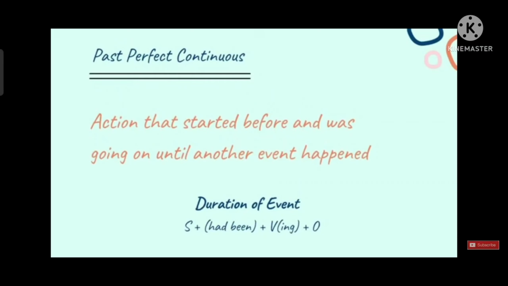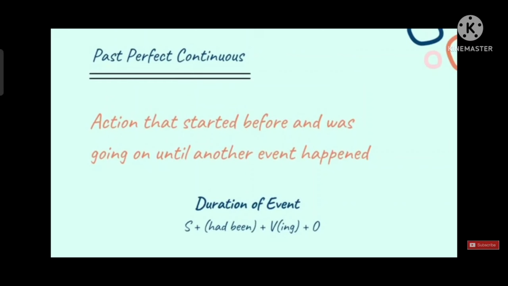What is a past perfect continuous tense? If an action started before and was going on until another event happened, and if more importance is given to the duration of the event, then it comes under past perfect continuous tense. The structure of it is subject plus had been plus verb's ing form plus object.